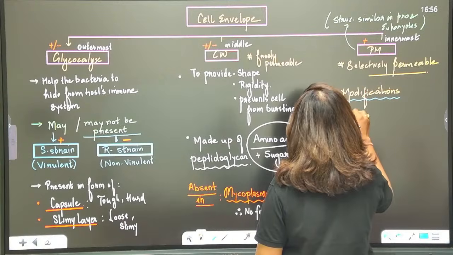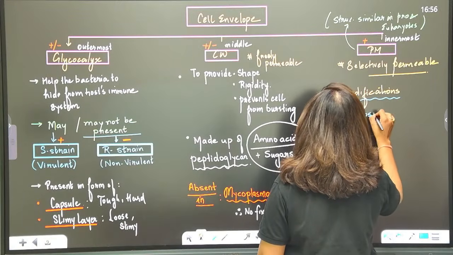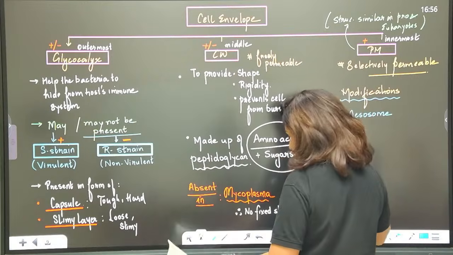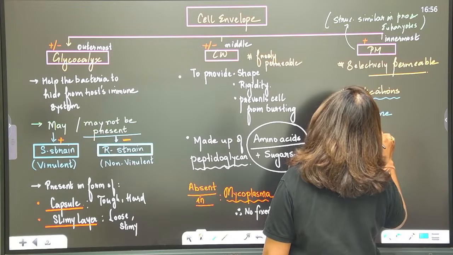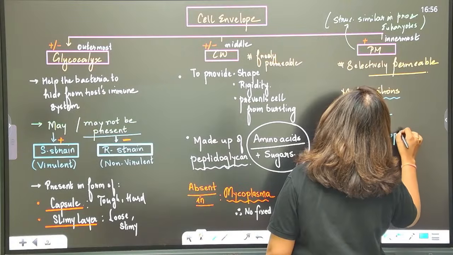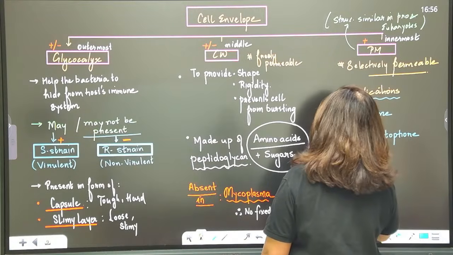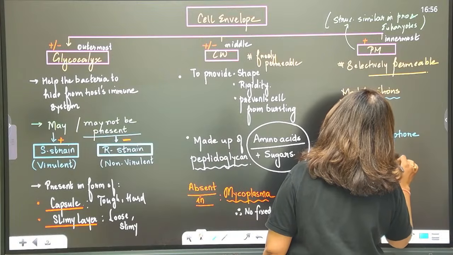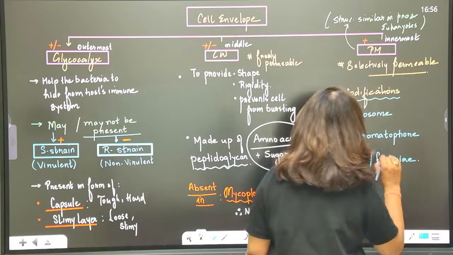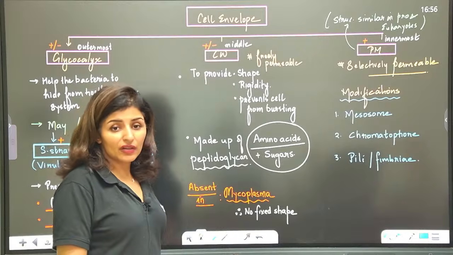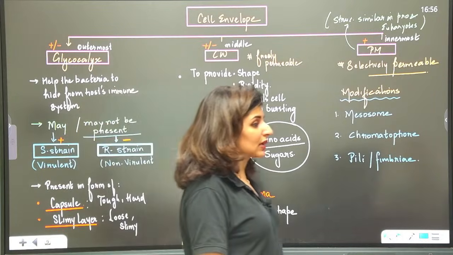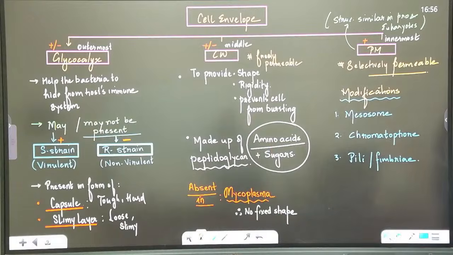Number one is mesosome. Number two is chromatophore. And number three is pili or fimbriae. Is that clear? These are the general things that are present here. Please tell me these points are clear to everyone.